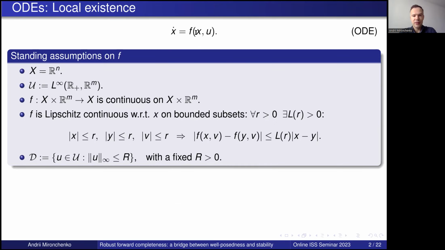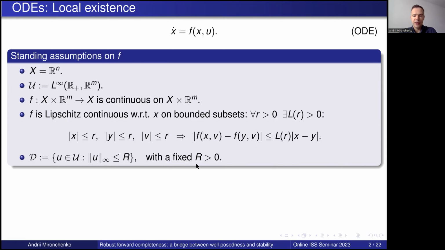Here, the state is x, and it is in R^n, and the inputs are denoted by u, and they belong to the class of L infinity. The nonlinearity f is continuous in both variables jointly, and also f is Lipschitz continuous on bounded subsets, as defined here. So for any ball of radius r, there is some Lipschitz constant L of r, such that this inequality holds for all x, y from these balls and for all v of magnitude not exceeding r.